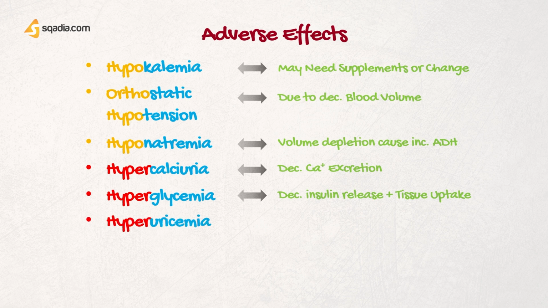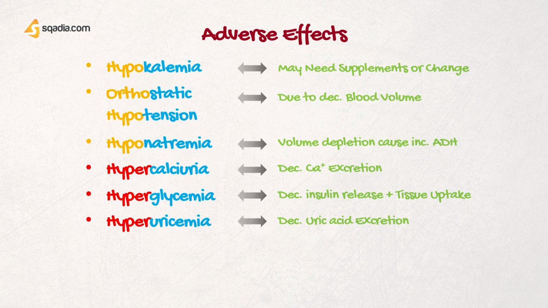Then uric acid metabolism, they inhibit uric acid excretion. Now uric acid is insoluble. When it is not excreted, it will start depositing particularly in the joints, and that will lead to gouty attacks in the patients. So it can lead to hyperuricemia also.